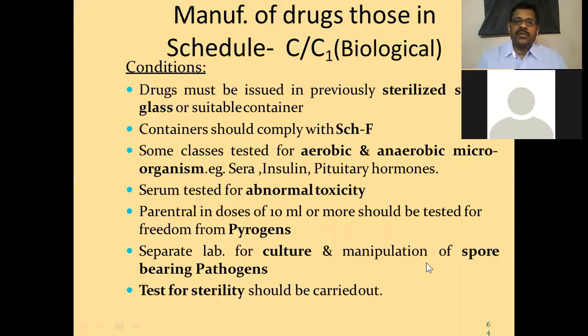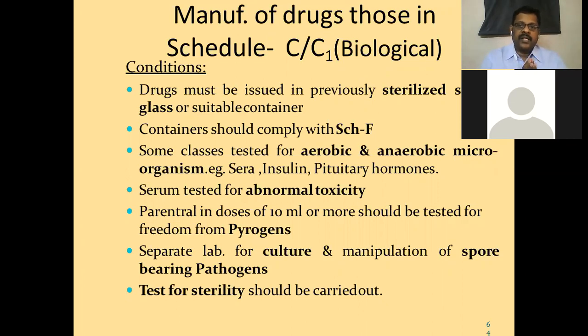Manufacturing of drugs those in Schedule C, C1, biologicals. So the previous conditions were given for drugs other than the C, C1 category. If they are C, C1 category, we need special provisions for their manufacturing, maintaining the sterility of the product, maintaining the sterile nature during storage conditions, all are necessary. So accordingly, special steps will be taken, and that will be inspected by officials.